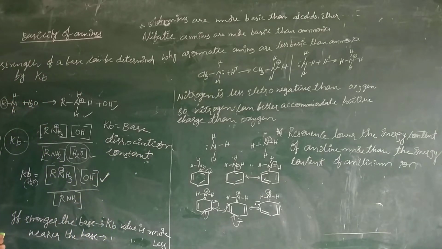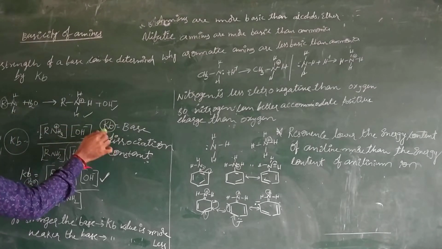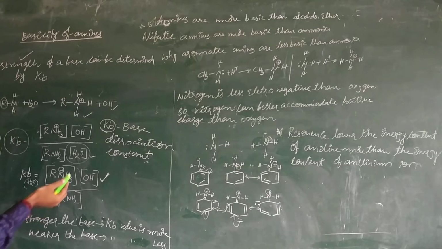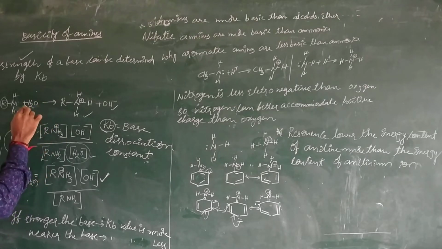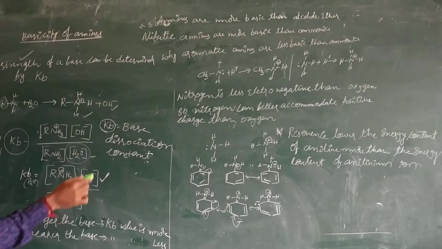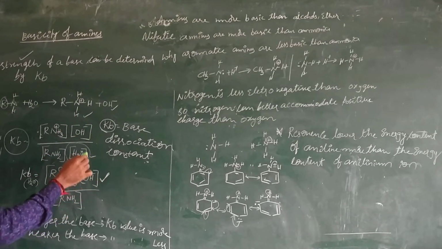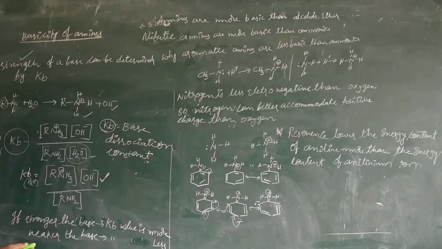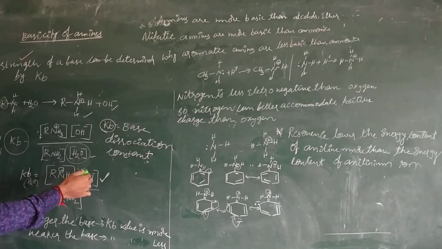In the case of carboxylic acid, we calculate the Ka value, which is the acid dissociation constant, and here Kb is the base dissociation constant. Based on the Kb value, the strength of the base can be determined, whether it is a strong base, weak base or moderate base. The strength is nothing but the strongness of the base.